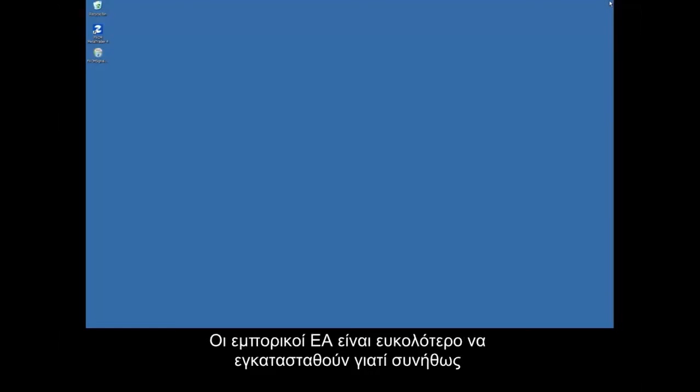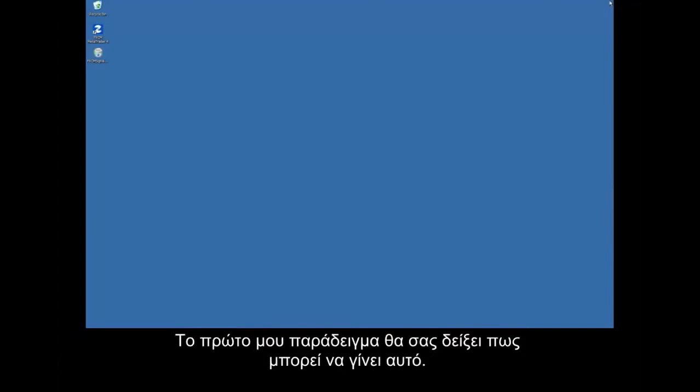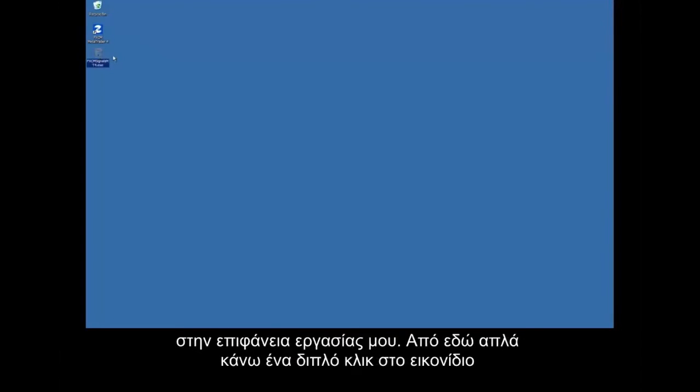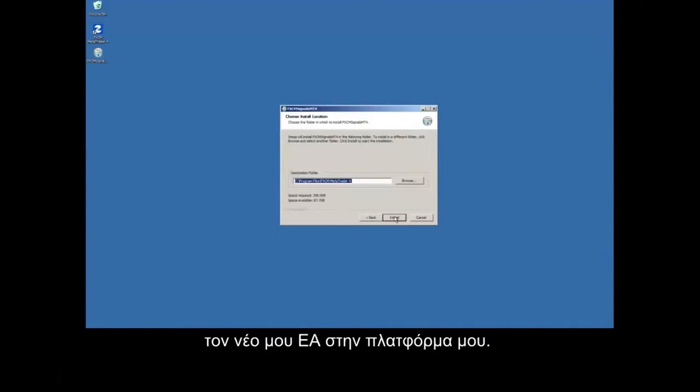Commercial EAs are easier to install because normally they are an executable file that installs the EA directly onto your platform automatically. My first example will show you how this will work. I have already downloaded my sample EA and have placed the exe executable file onto my desktop. From here, I double-click on the icon and follow the instructions. Once the process is complete, I should see my new EA listed on the platform.